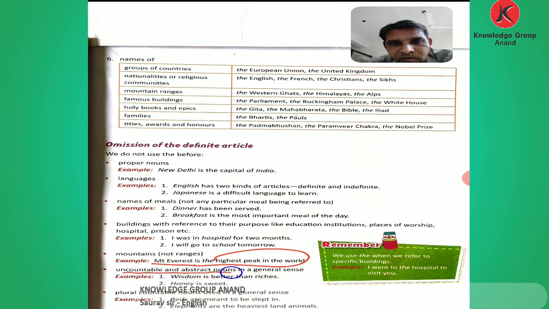Uncountable and abstract nouns in a general sense: wisdom, honey, money, we cannot use the with these uncountable nouns. Now comes the plural. Plural countable nouns used in a general sense: bats, elephants. We cannot use the before plural nouns in a general sense. So this is the omission of the article, where we cannot use the. And where we use it, we already discussed.